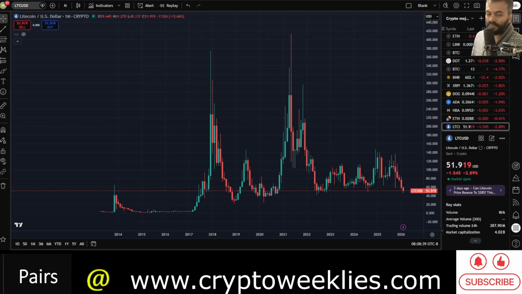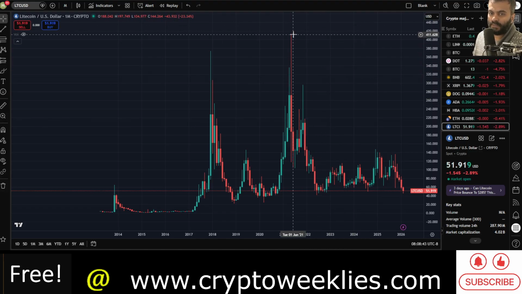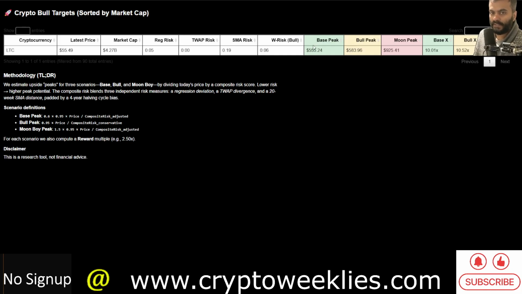So if there is one more leg where the price action goes up and puts up a new all-time high, that all-time high is roughly around $500 as extrapolated by these regression based risk model, time weighted average price risk, and simple moving average price risk based model. That's roughly 10x from here.